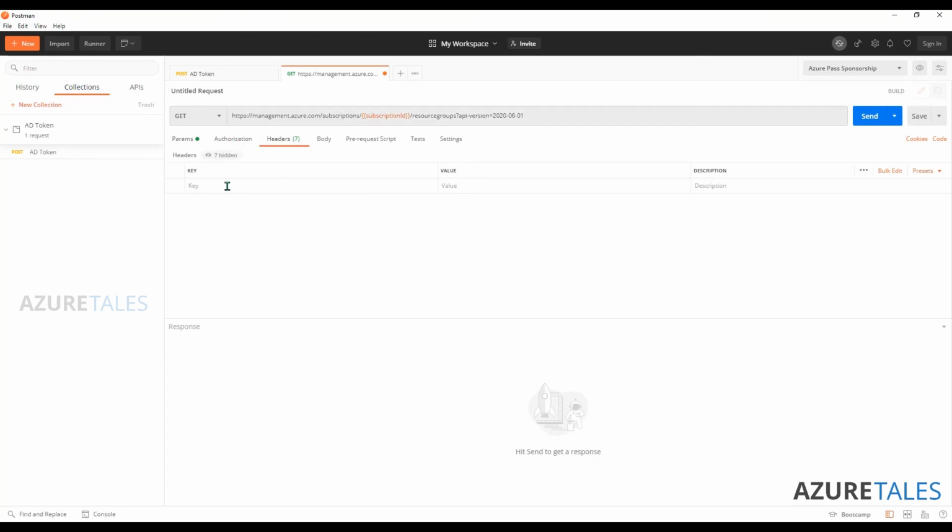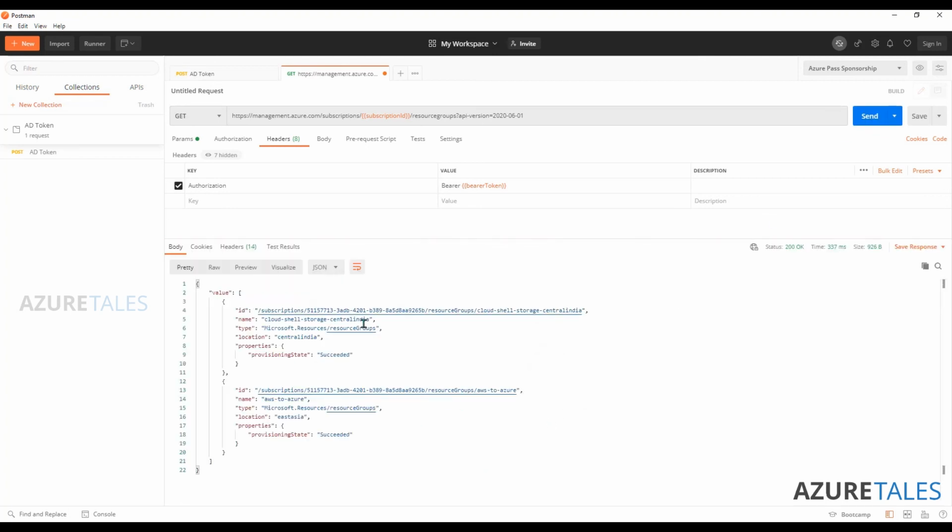In the headers, we will add the authorization header, and the value is going to be bearer, then we will use the token that we generated earlier. Let's see if we are able to get the output. So you can see that I got the list of resource groups. One is the Cloud Shell storage in Central India, and the other one is AWS to Azure, which is a migration group created in East Asia, and this one is in Central Asia. This looks pretty much the same as the output of az group list or get Azure resource group in PowerShell.